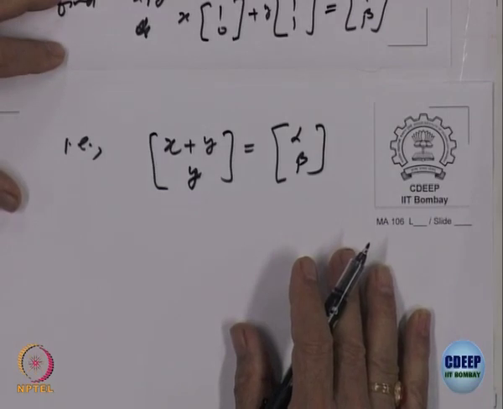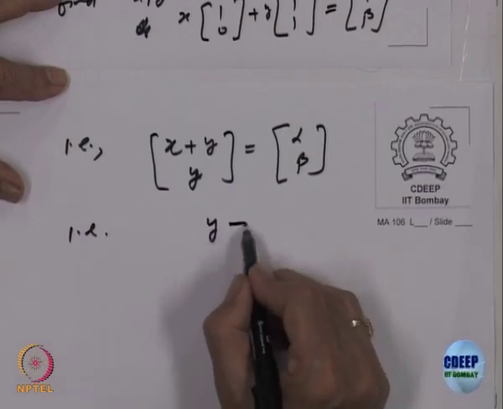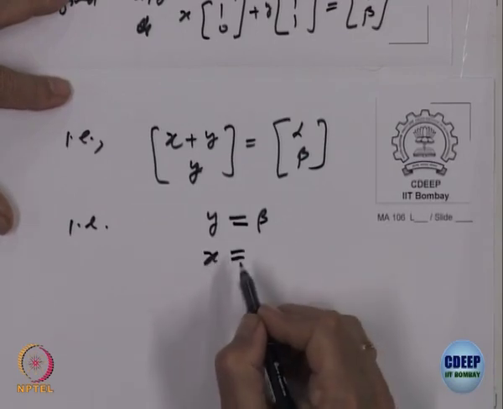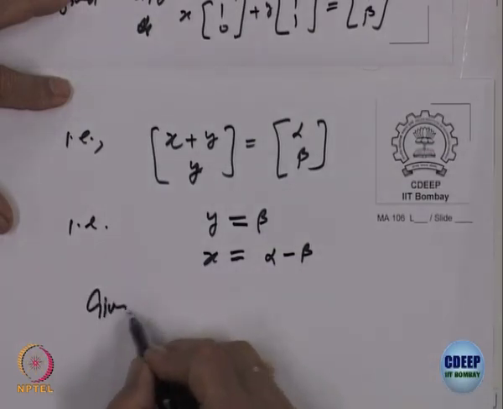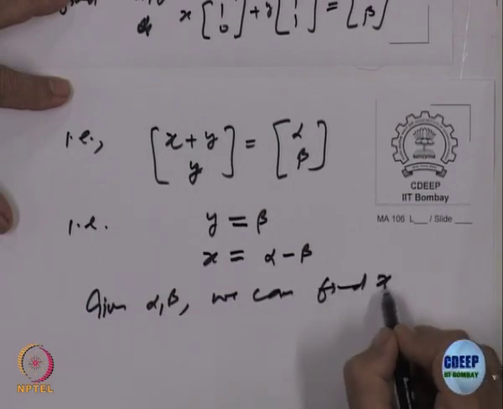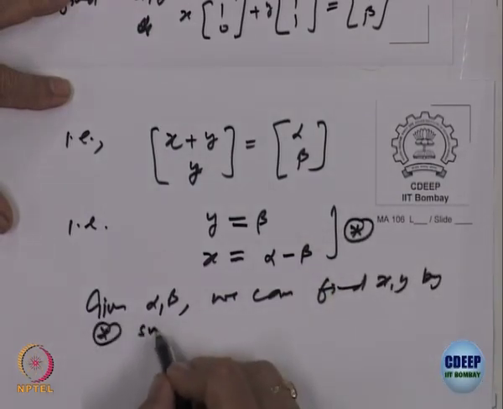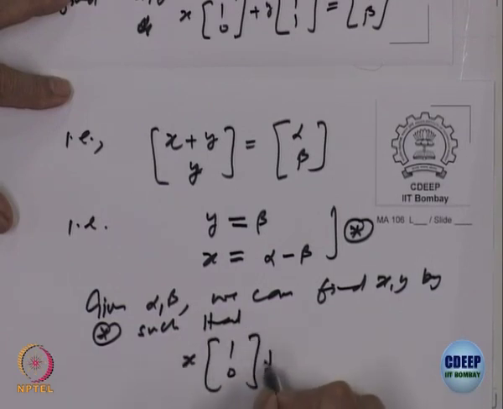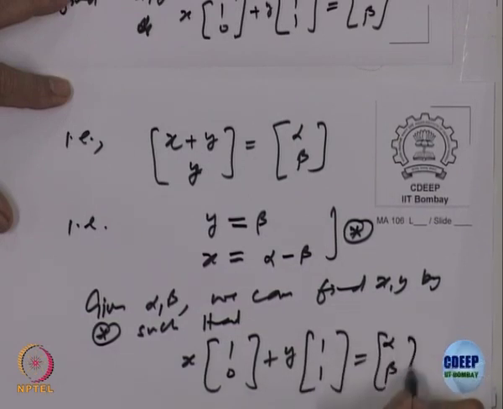Is that okay? I have simplified the left hand side, that is, what should y be equal to? Beta. And what should x be equal to? Alpha minus beta. So, given alpha beta, we can find x and y by this equation (star) such that x times (1, 0) plus y times (1, 1) is equal to (alpha, beta), right.